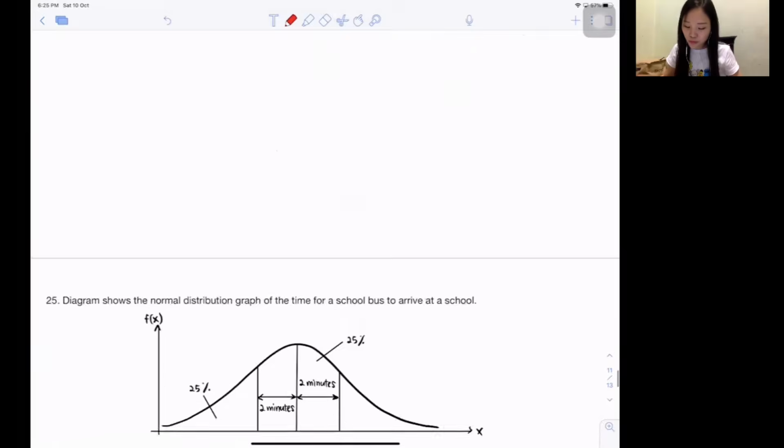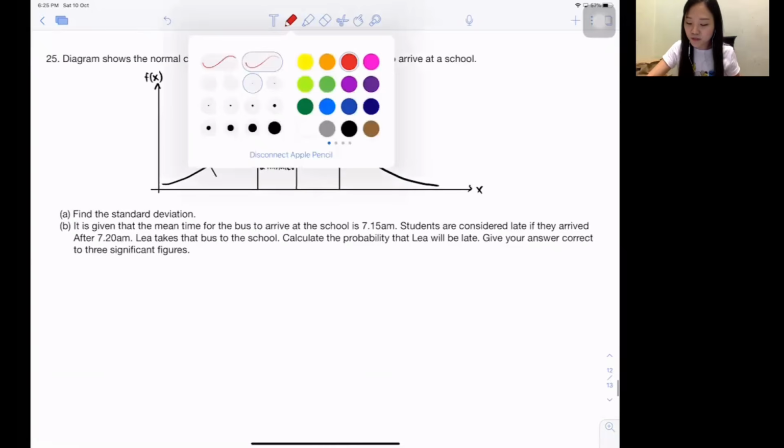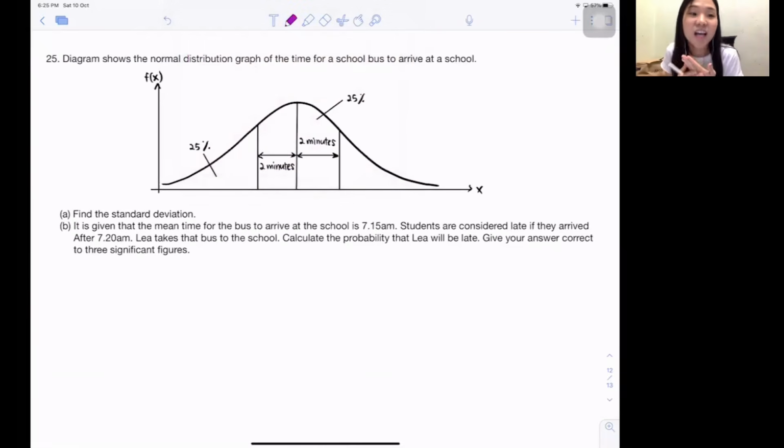Let's come to the last question of the day. Oh, I feel like this will be a 2 hour video. So sorry, guys. Okay, question 25. The diagram shows the normal distribution graph of the time for a school bus to arrive at the school. This is Form 5, Chapter 8 again. You saw the word normal, right? Later we'll use the table, okay?